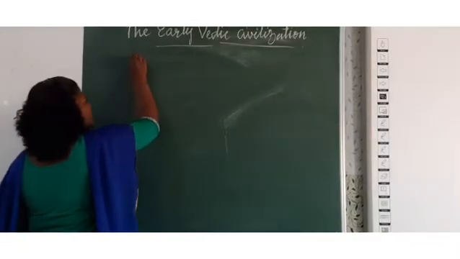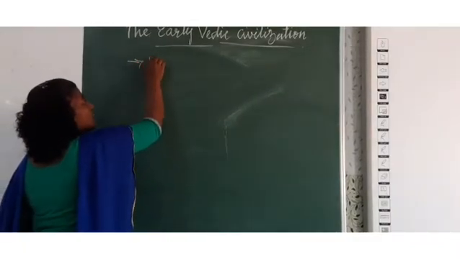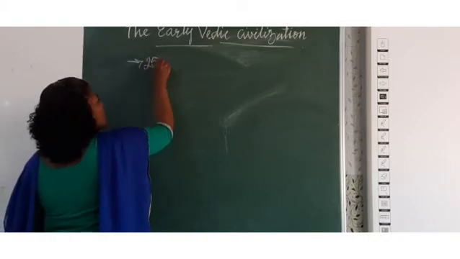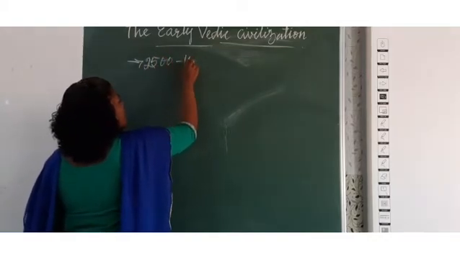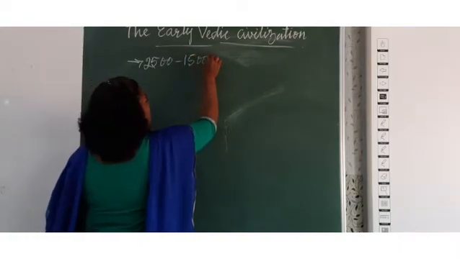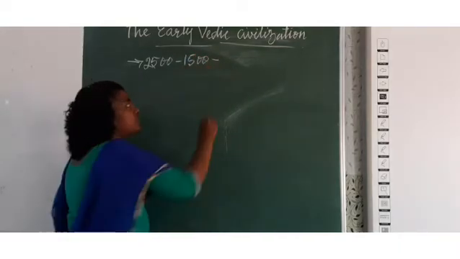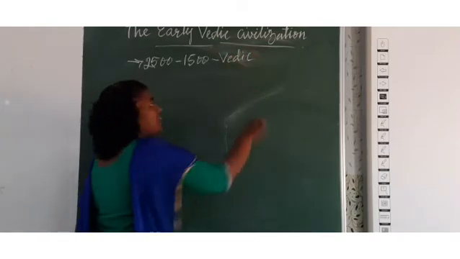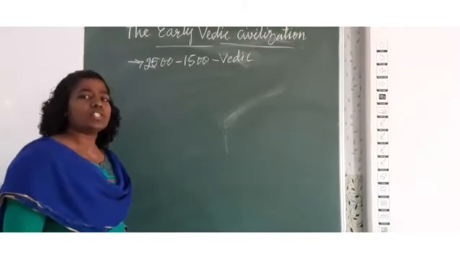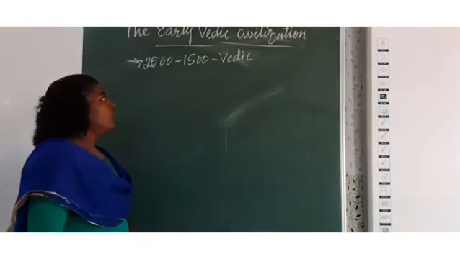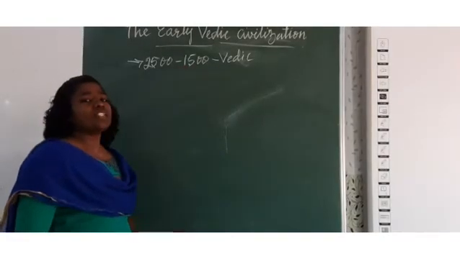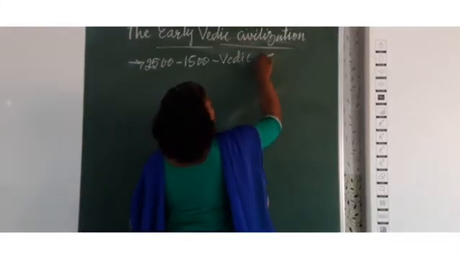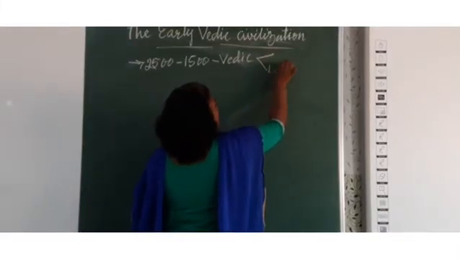The period of this Vedic civilization is 2500 BCE to 1500 BCE. So this period is known as the Vedic period or Vedic civilization. During this period the Vedic civilization developed. Now, when we see this civilization, we can classify it into the early Vedic period and the later Vedic period.